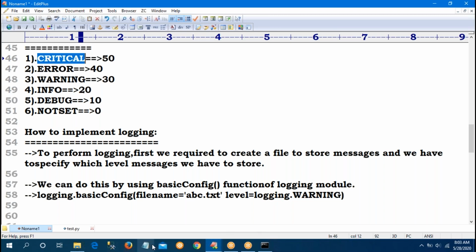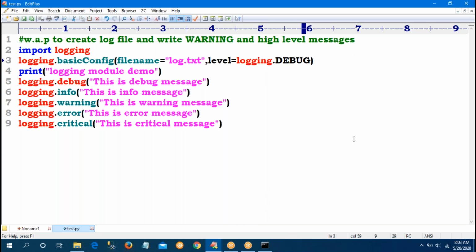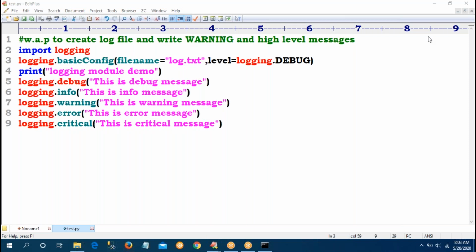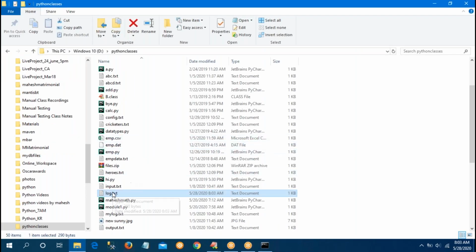If I run the program again, all 5 plus 3, 8 will be available, not only 5. Because if I run a second time, root is the built-in logger name, and the previous 3 plus the new 5, all 8, are available there. Run this, go to the file, and check log.txt.